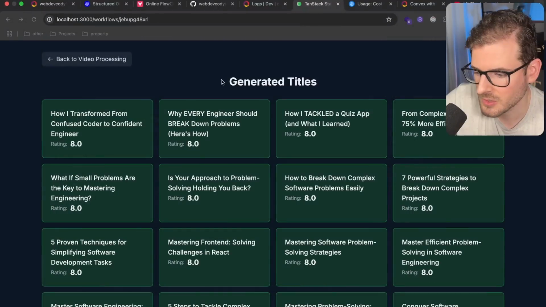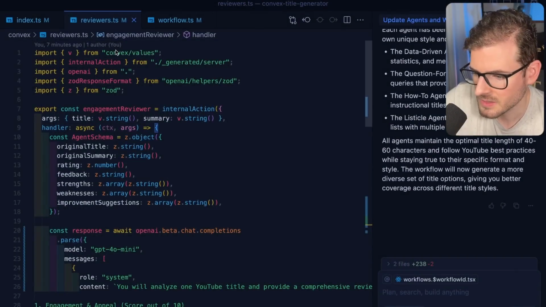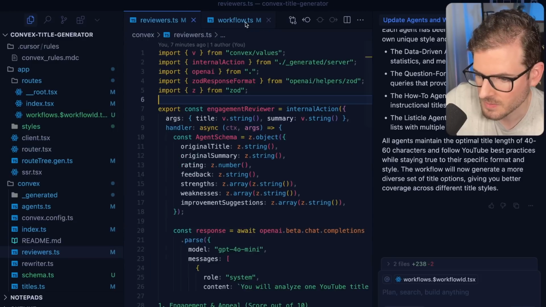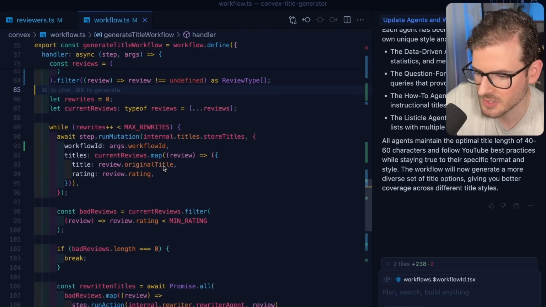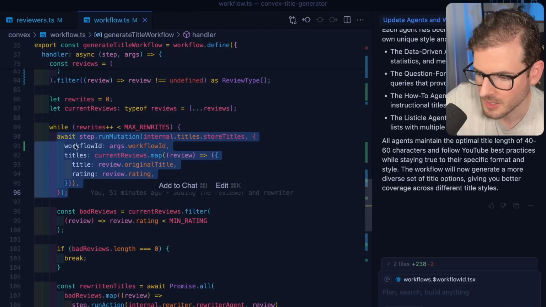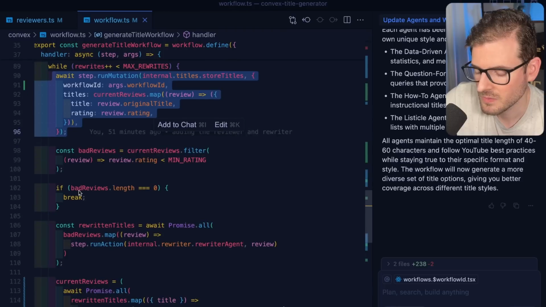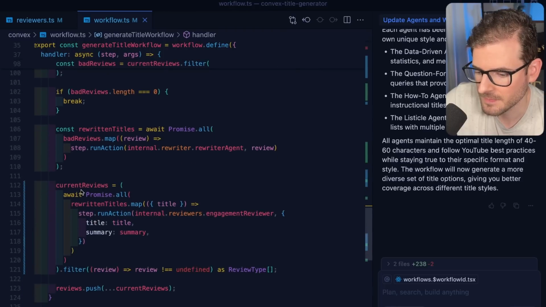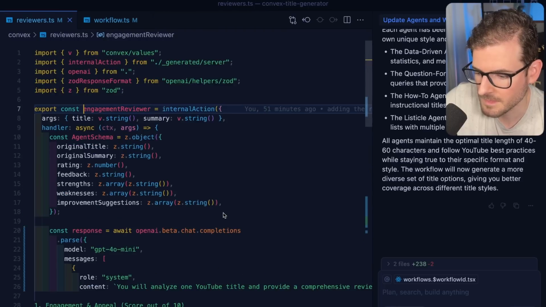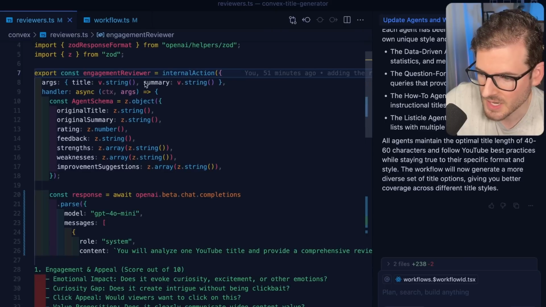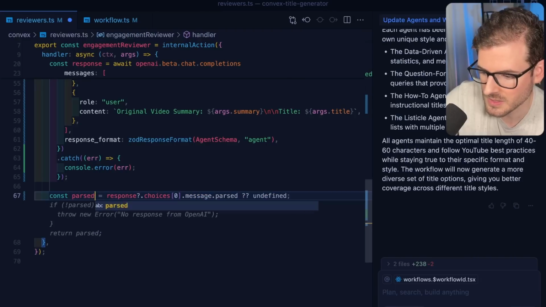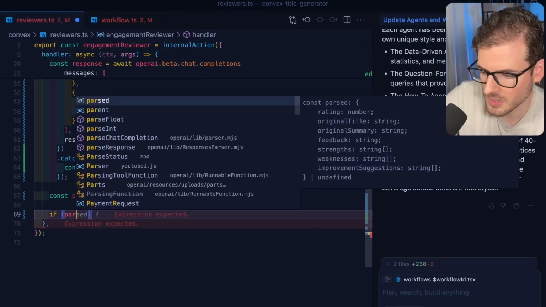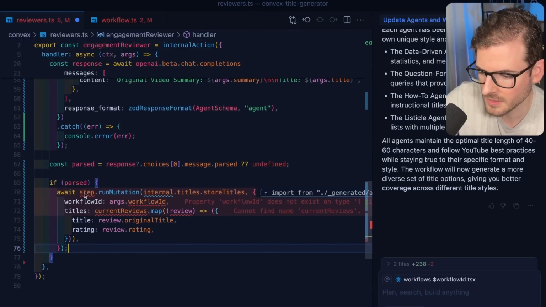Now, one thing I think I want to do, so it's like a better demo, is instead of storing it after the promise all, I want to actually store these as they're being generated. So I think there's a store titles that we're running here, which loops through all the reviews and stores them. Instead, we could move this logic to the actual reviewer. So I could go here, and this is an action. So technically, I could just at the very end, I should get the response here. So I could say const parsed is equal to this, and if it is parsed, I could run.